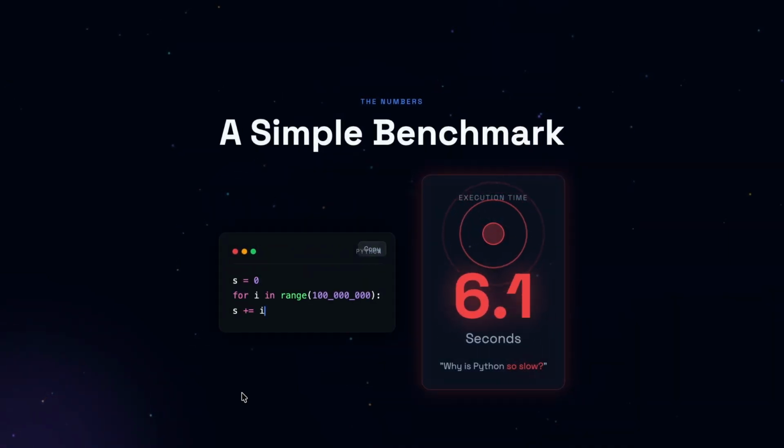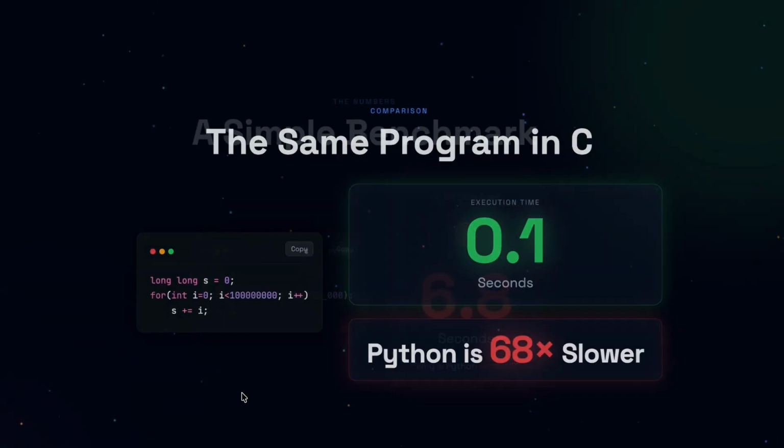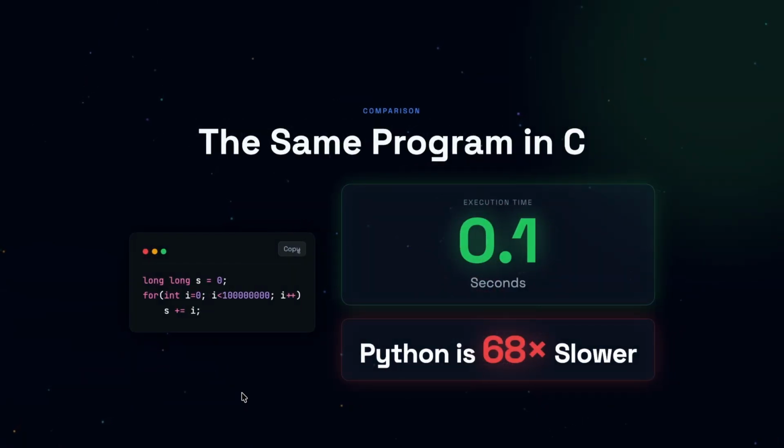By running a loop 1 billion times, Python will take around 6.8 seconds to run, while the same code written in a C program will take 0.1 second. This is 68 times faster than Python.